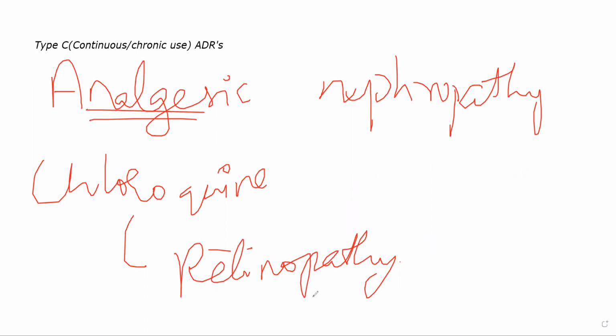Then there is delayed effects, type D ADRs. Type D or delayed effects. Okay. These occur a long time after you discontinue the drug. Matlab, you have already stopped the drug, maybe a few weeks or months or years have passed and you see the effects of the drug later on. How does that occur? One common example is cancer.